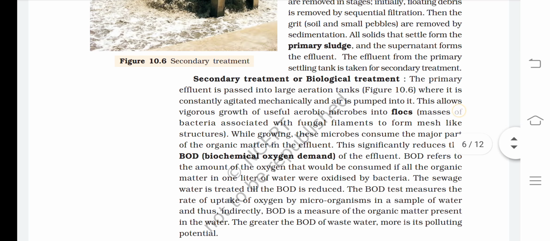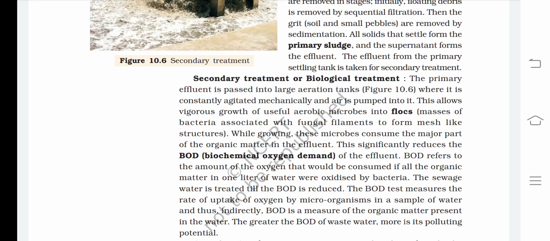The primary effluent is passed into large aeration tanks where it is constantly agitated mechanically and air is pumped into it. This allows vigorous growth of useful aerobic microbes into flocs. Masses of bacteria associated with fungal filaments form mesh-like structures. While growing, these microbes consume the major part of the organic matter in the effluent. This significantly reduces the BOD, biochemical oxygen demand, of the effluent.